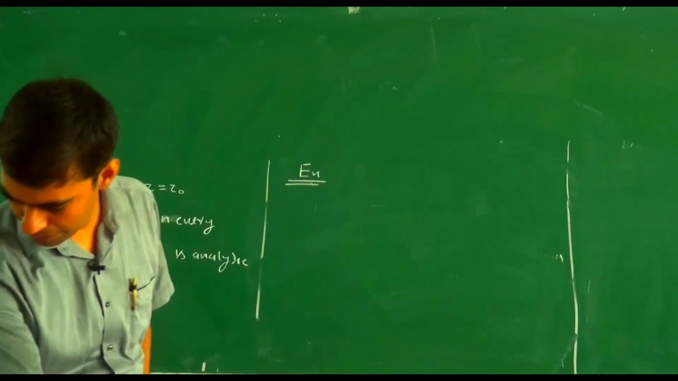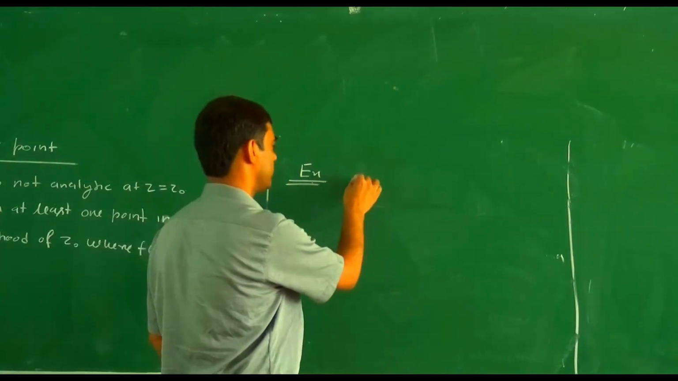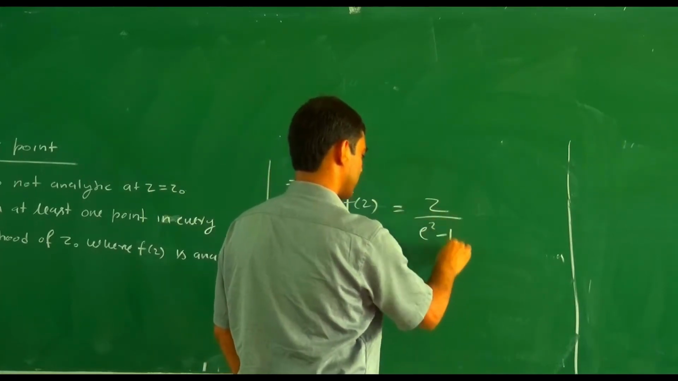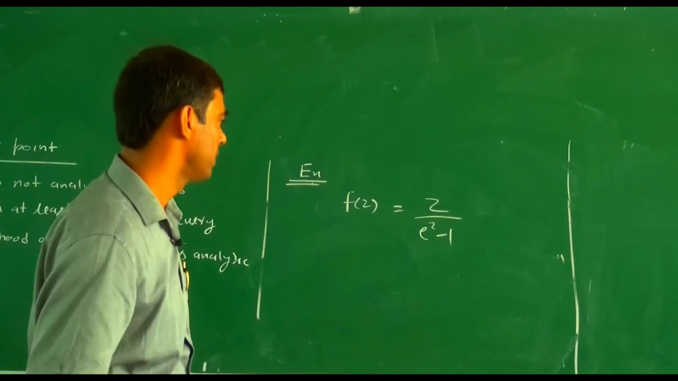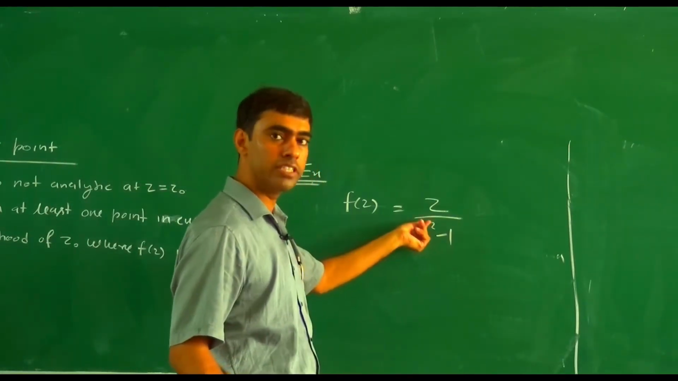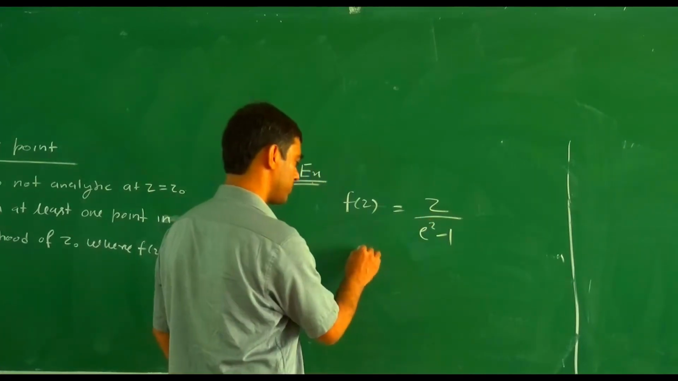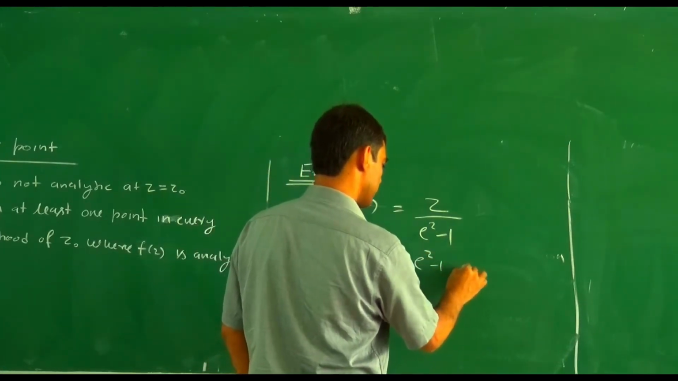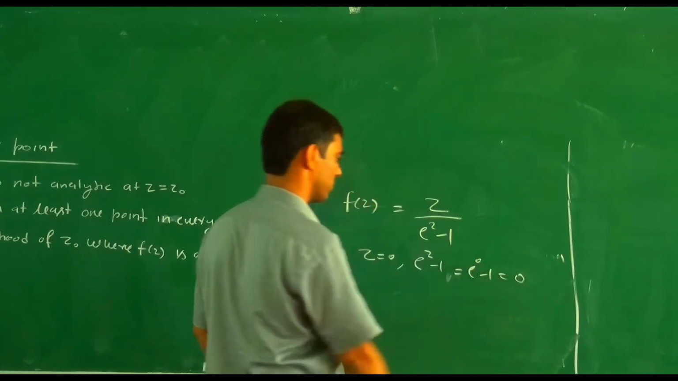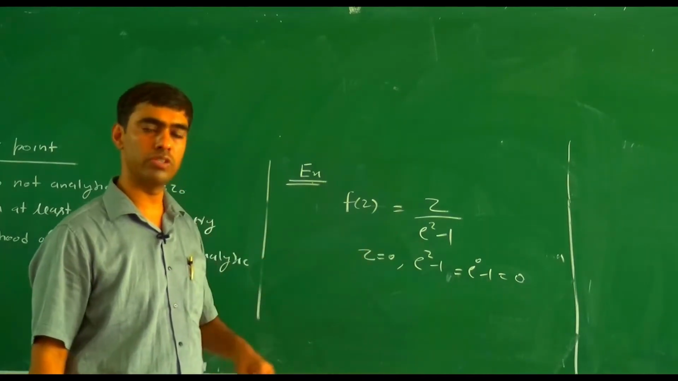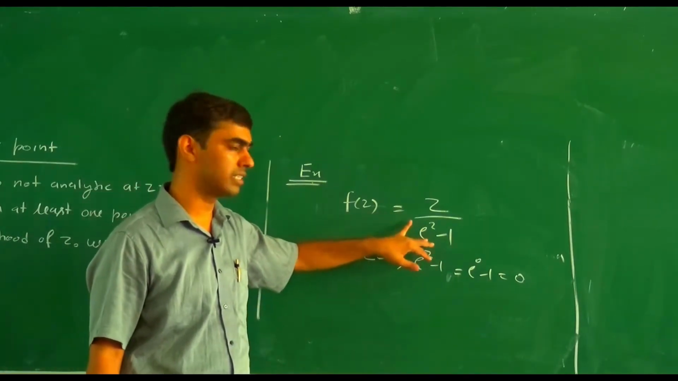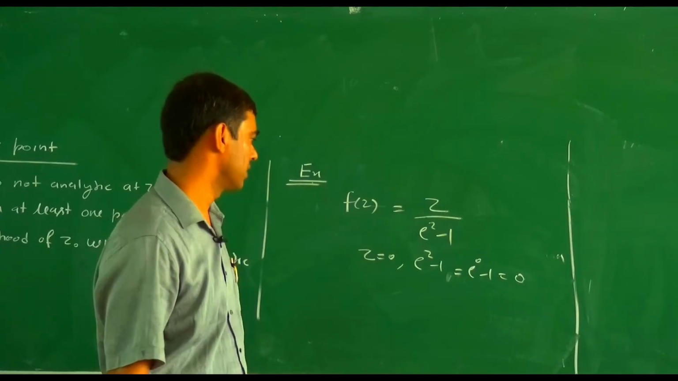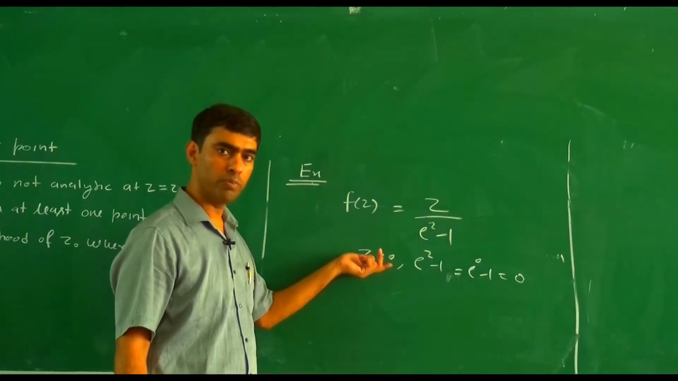Let us take another example. If we take f(z) equals z divided by e to the power z minus 1, then at z equals 0 the function is not analytic. Why? Because e to the power z minus 1 becomes e to the power 0 minus 1, which equals 0. At z equals 0 the denominator equals 0, so the derivative does not exist, and therefore the function is not analytic at z equals 0.